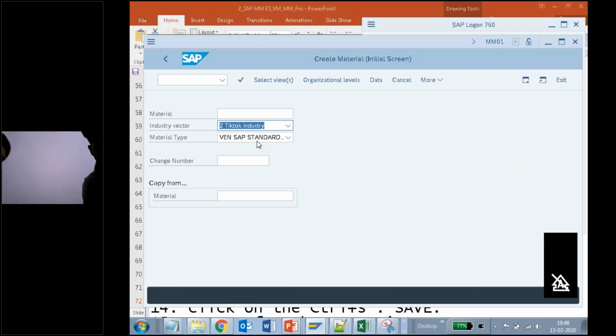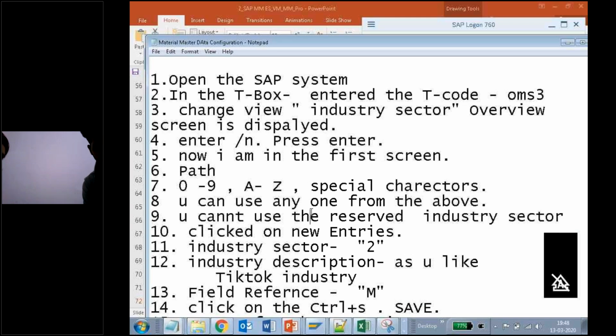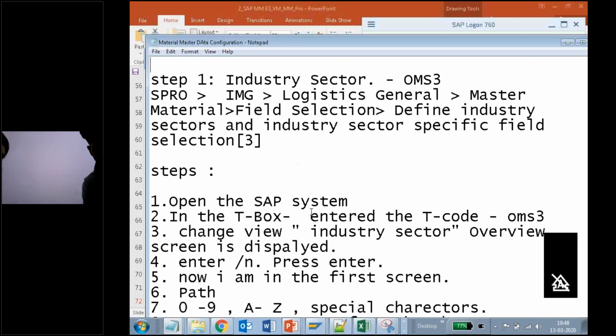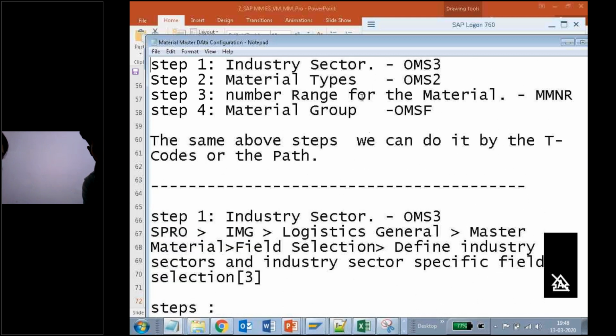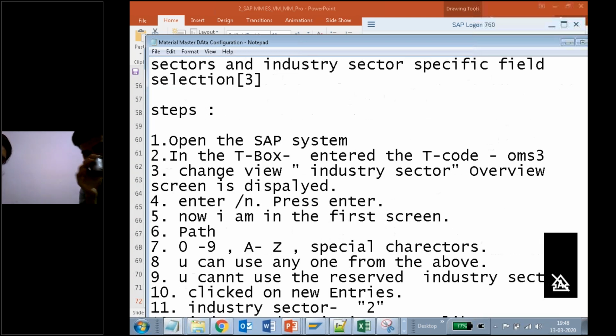What is my material type now? Tick 1. Material type, raw material. So here you see the second point, the second point is material type. In OMS2, what did I give? I gave tick 1, raw material, ROH material. Do you remember? Tick 1 only I have given. If you want, you can check down.